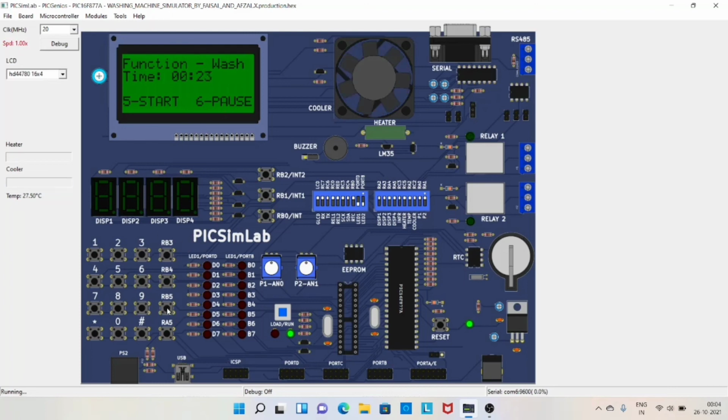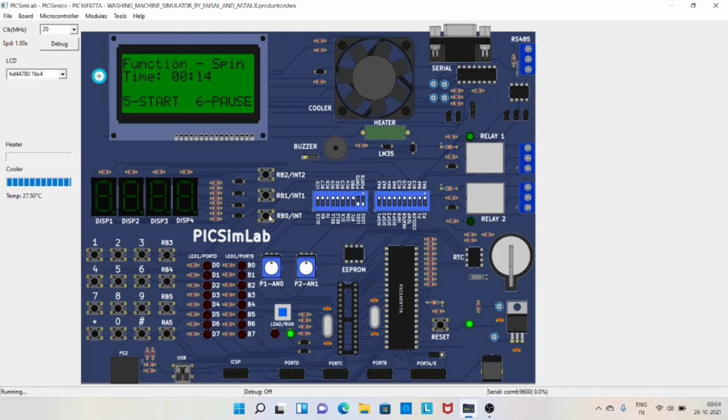Since I have pressed RB5, that is key 6, the entire execution, the fan as well as the timer, is stopped. When I press key 5 again, that is RB4, it starts from the same point. Yeah, it's done. Now the function has changed from wash to spin.